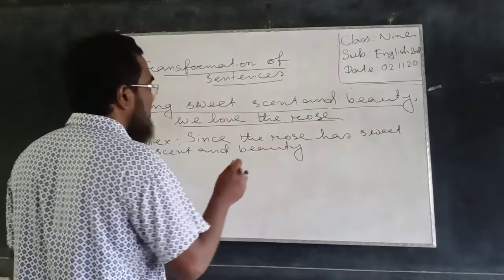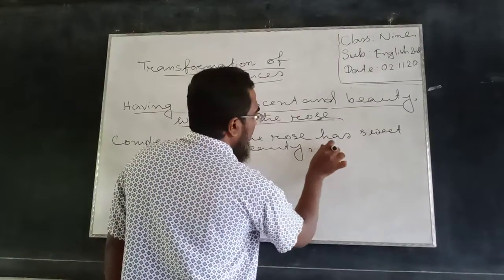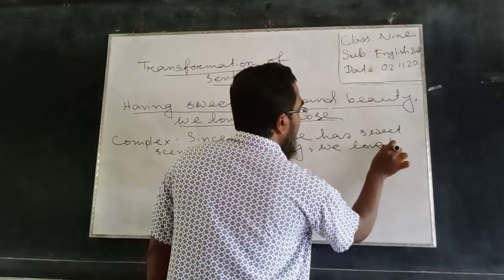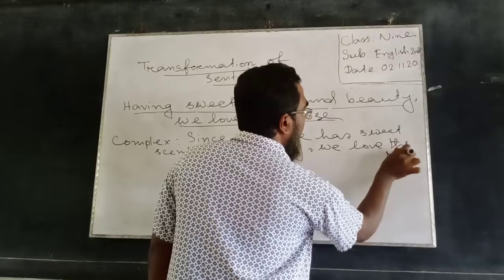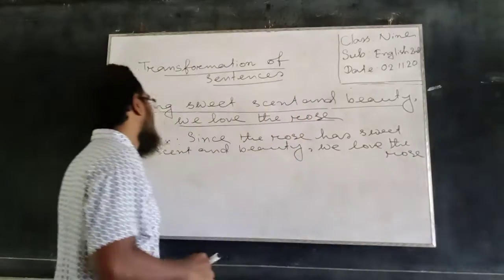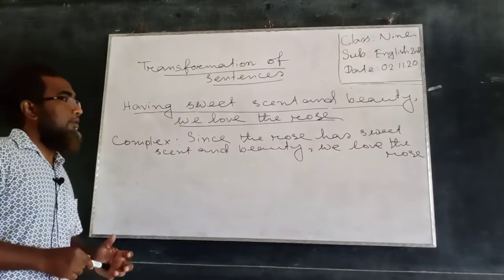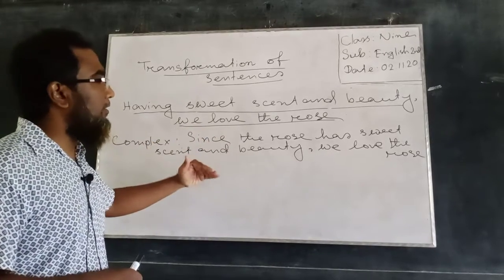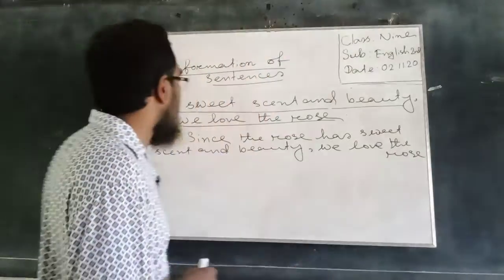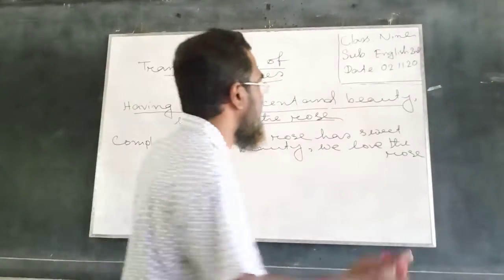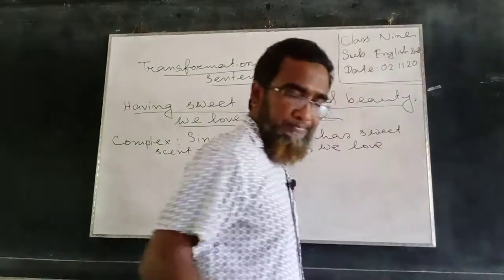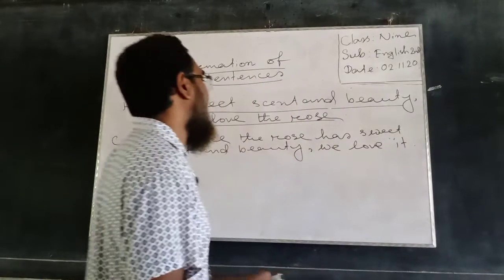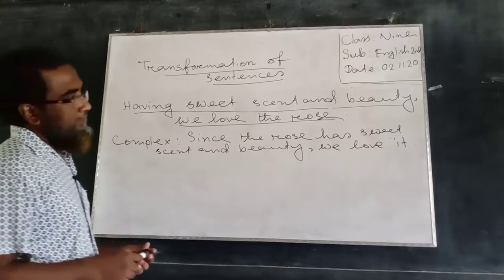We'll use the same principal clause: we love the roads. So since the roads have sweet scent and beauty, we love the roads. Here, instead of roads we can use a pronoun: we love them. So this is now a complex one.